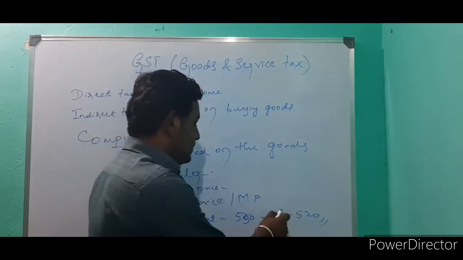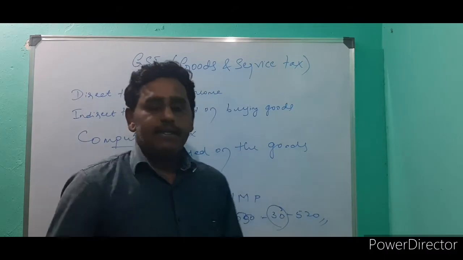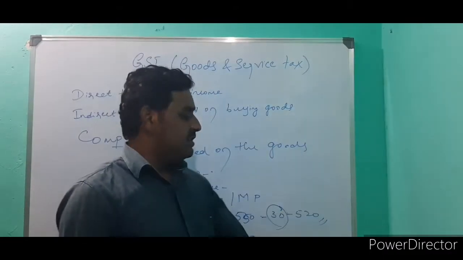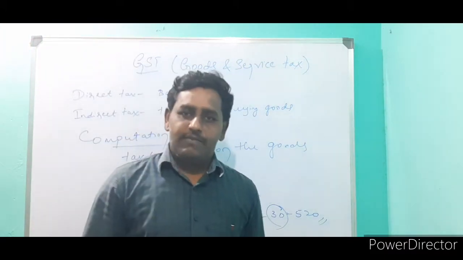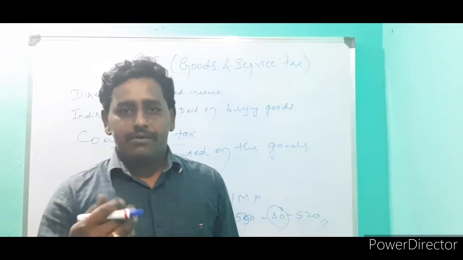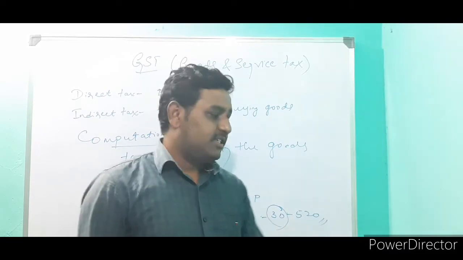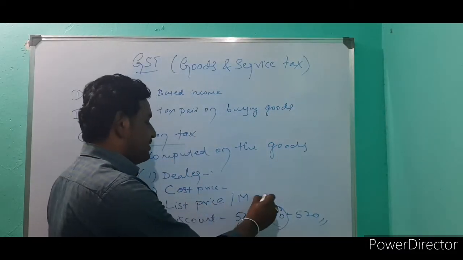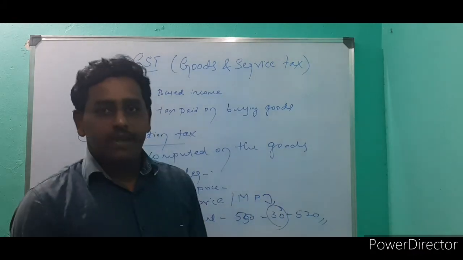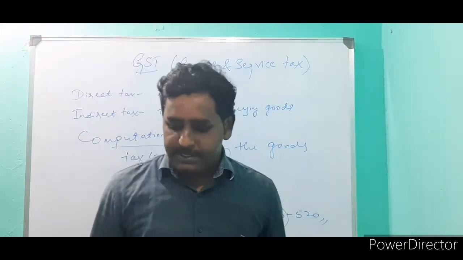The discount amount is 30. So after discount, the cost is 520 rupees. Discount is calculated by subtracting from the list price or market price.